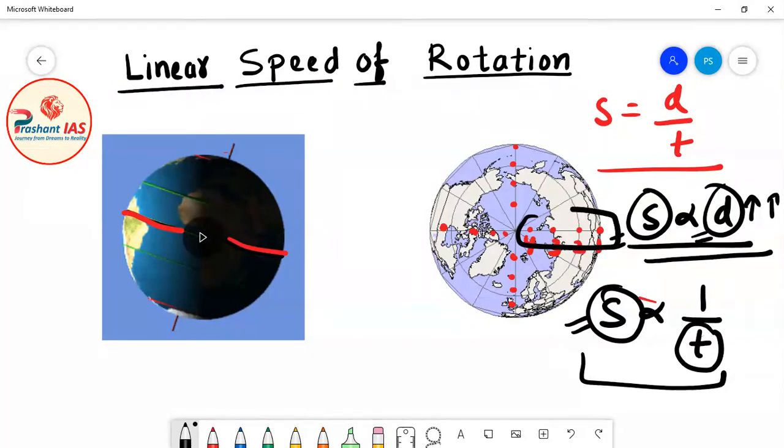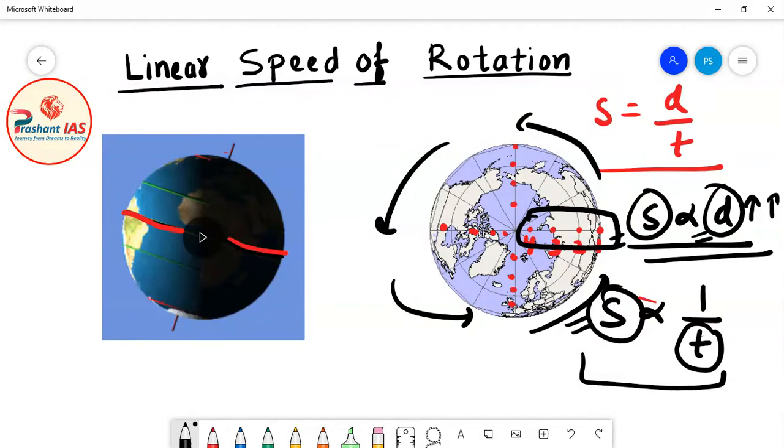So if they are reaching their original position together, then it means that the time taken by all these persons is same. The time taken by all the points of earth is same for completing one rotation.